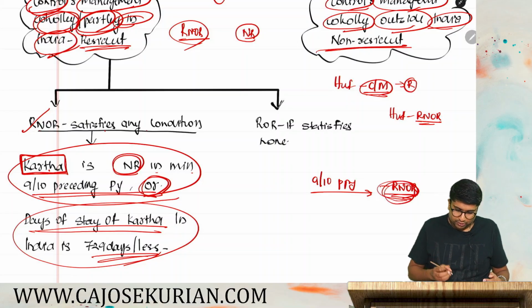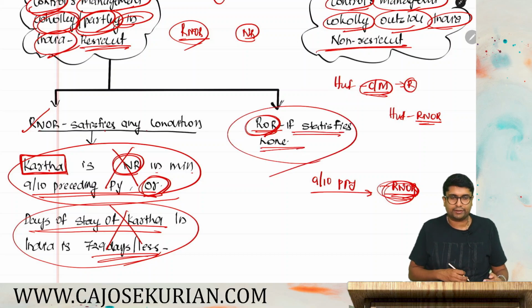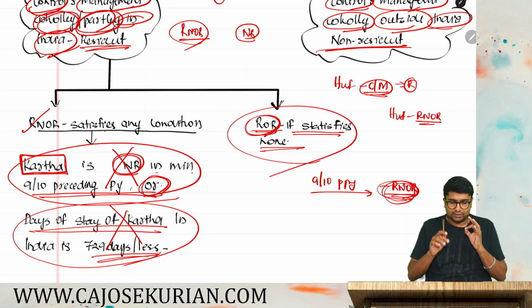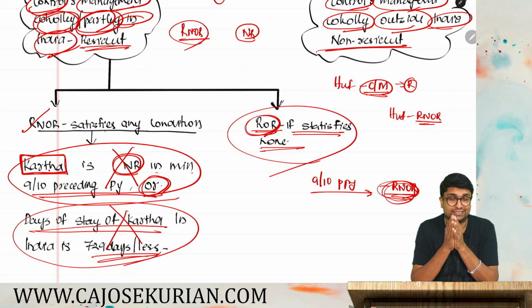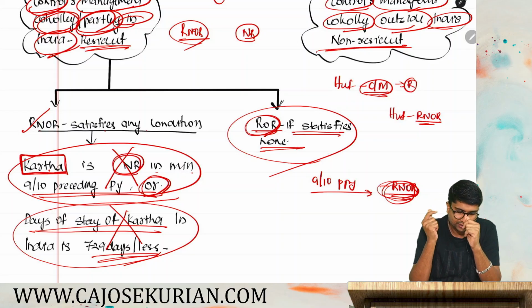Now, if that HUF's Karta satisfies none, then the HUF will become ROR. And this is all about the residency status determination, which are the very frequently asked and most important residency status determinations in chapter 2. Number 1 is determination of residency status of an individual. Number 2 is determination of residency status of a Hindu undivided family.